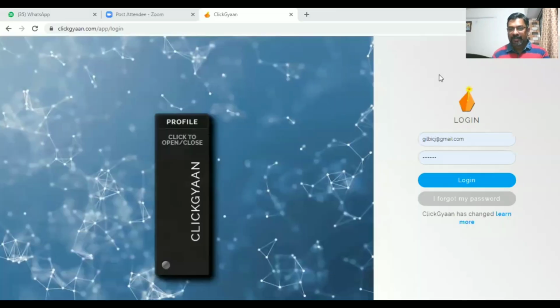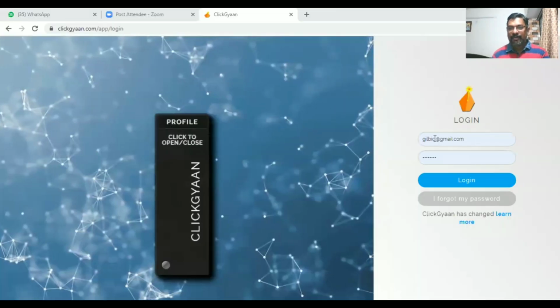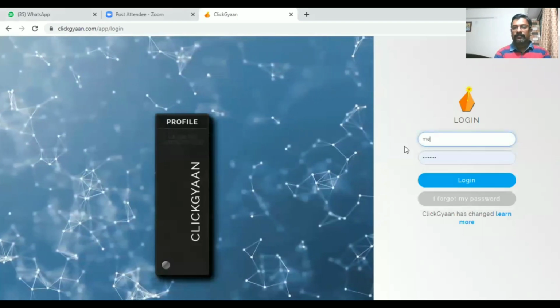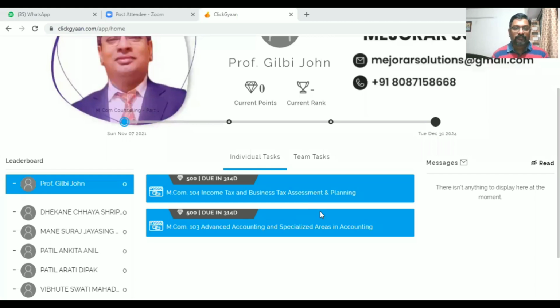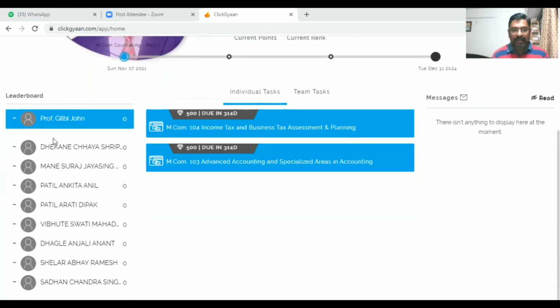It will be showing like this when you open. Maybe when you open this for the first time, there is a message coming in this side. You close it. Now when you start watching, you will be getting your score here.